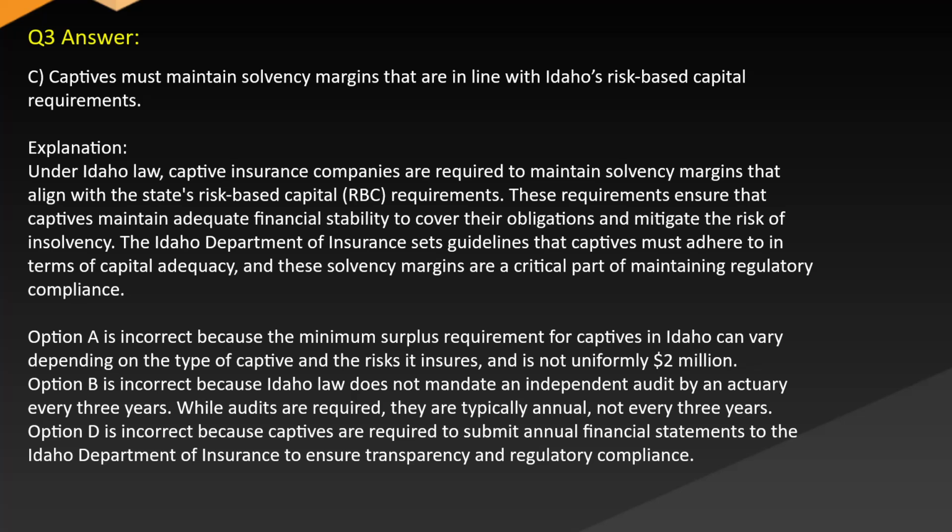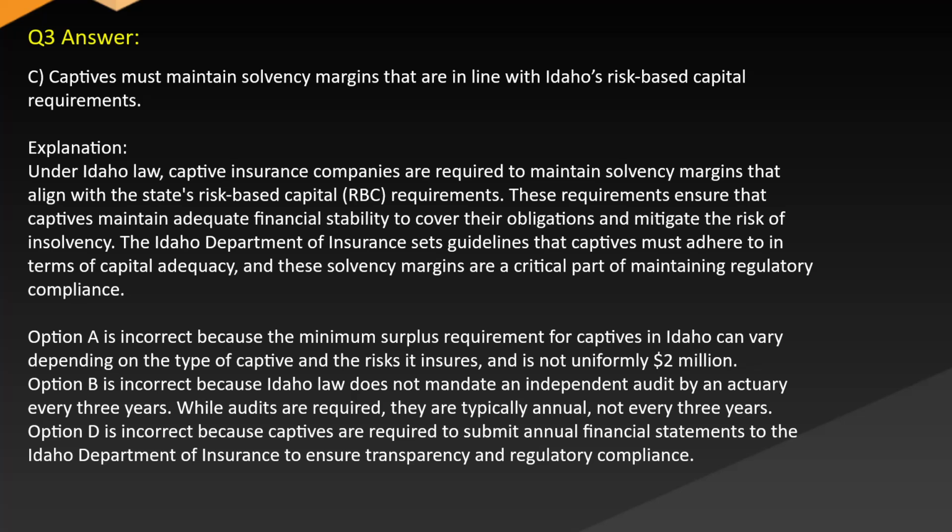Option A is incorrect because the minimum surplus requirement for captives in Idaho can vary depending on the type of captive and the risks it insures and is not uniformly $2 million. Option B is incorrect because Idaho law does not mandate an independent audit by an actuary every 3 years. While audits are required, they are typically annual, not every 3 years.